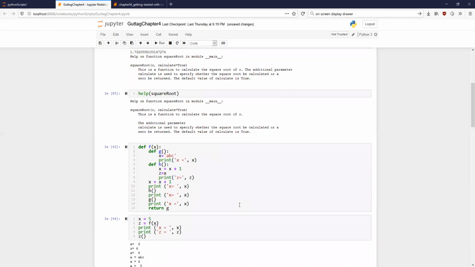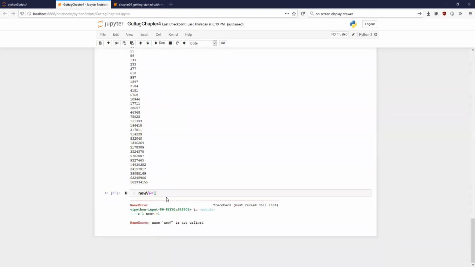Because X is on the left hand side, immediately it becomes part of H. There is no choice for X to be looked for elsewhere. As soon as it becomes part of H, this statement becomes invalid because X is not defined before this particular situation. Here X is appearing on the left hand side. As soon as X appears on the left hand side, it becomes part of H, and then it starts calculating the value of X plus 1 on the right hand side. Then obviously X is not defined there. So that's why you get an error. It is exactly equivalent to having this line before defining the value of new v.